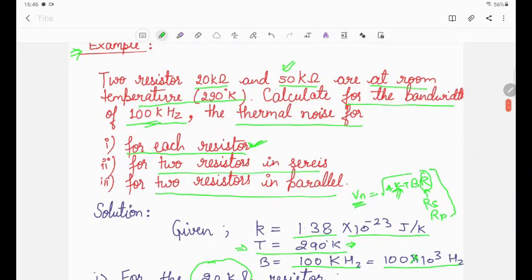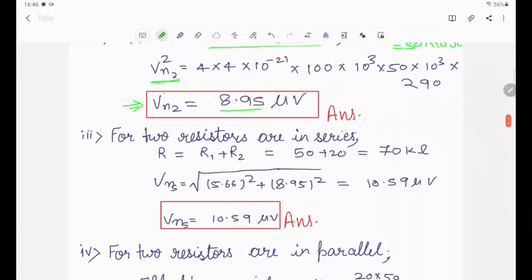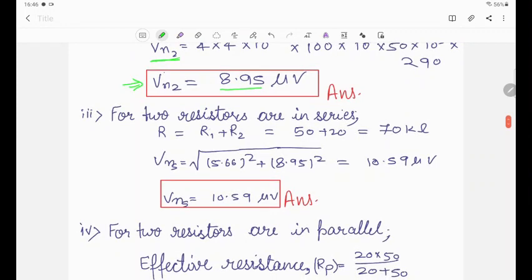The individual resistances are calculated. Now the next calculation is for the resistances connected in series. In this case, the equivalent resistance is R equal to R1 plus R2. R1 and R2 are given as 50 and 20 kilo ohm, so we get 70 kilo ohm. Vn3 in this case, or you can say Vns, is the series noise voltage.